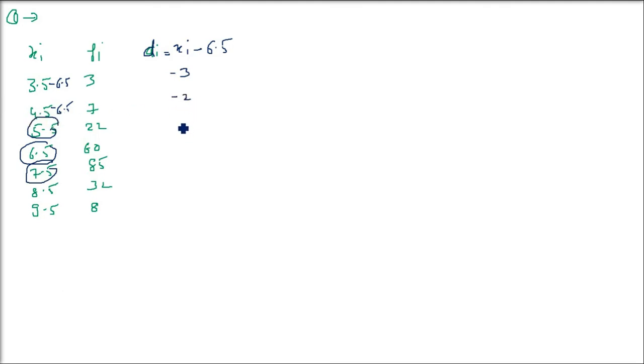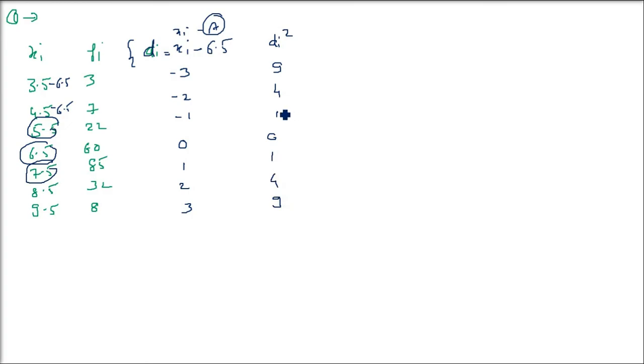So what do you get? Minus 3, minus 2, and this is xi minus a you are doing. Every member of the column, first subtract 6.5. So what do you get? This column, this di. Now these numbers, you see, the computation is reduced. Now you are dealing not with xi, you are dealing with di. That is the column you are actually dealing with. Now xi is done. Now do di square. This is the fourth column. I am squaring the third column.